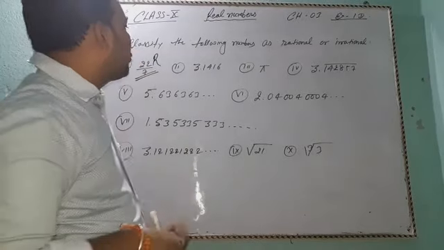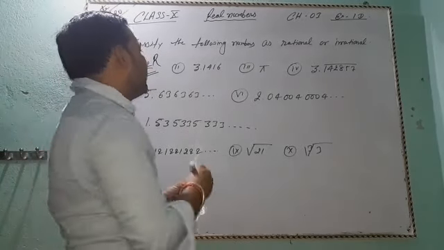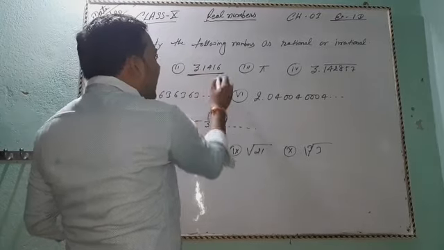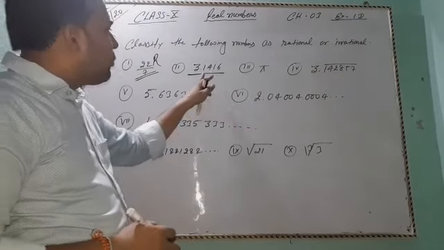And the second number is 3.1416. This is a terminating decimal. After the decimal point, 4 digits.